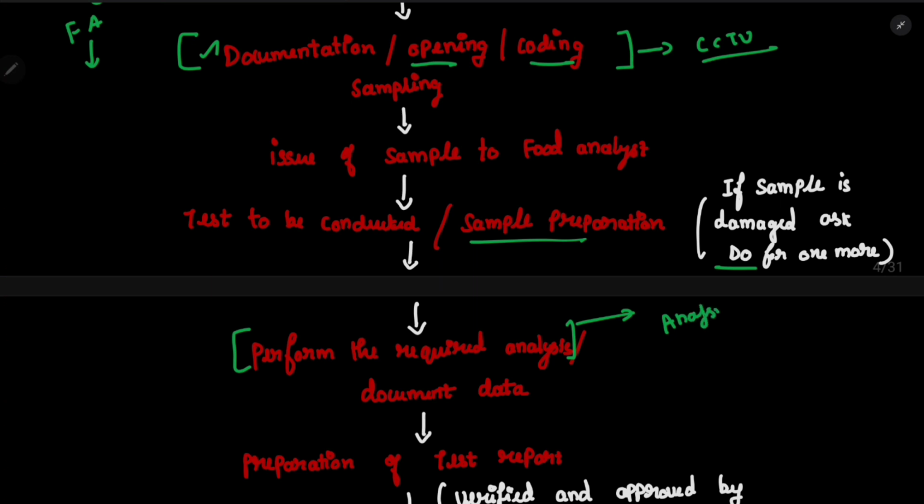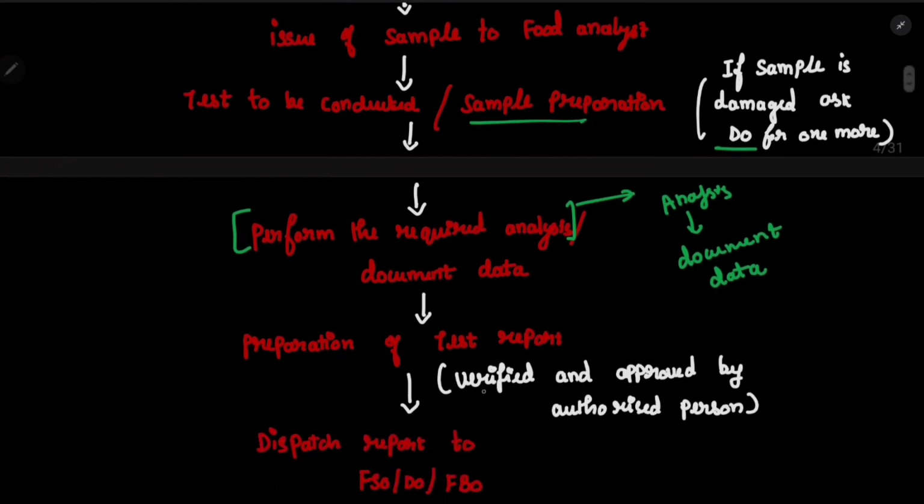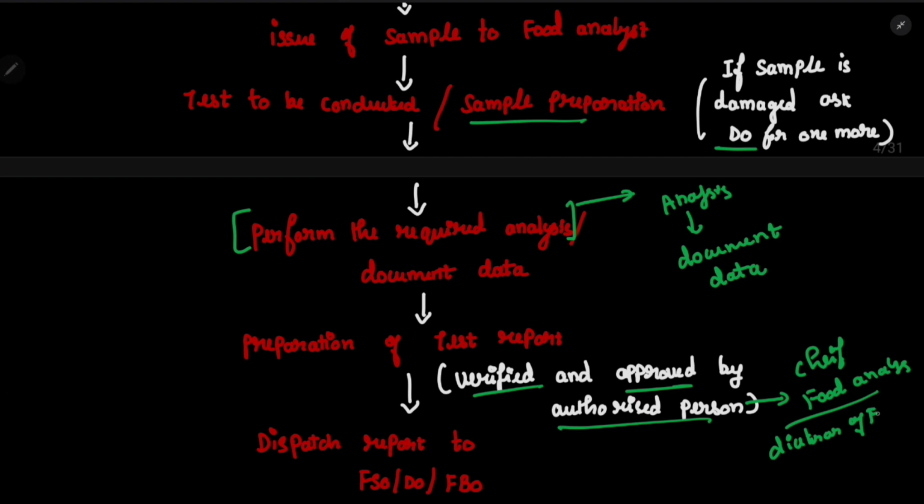Once he has performed the analysis, he will document the data, and that data will be verified and approved by the authorized person. In the case of food analysis, it can be the chief food analyst or the director of that food laboratory who can verify and approve.